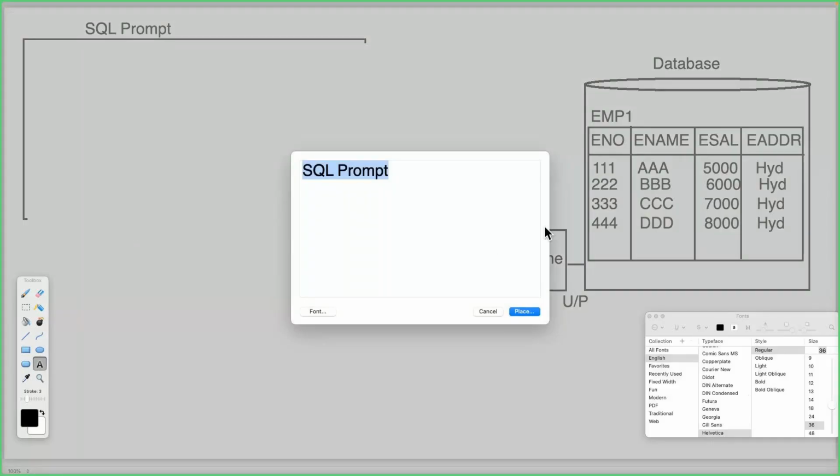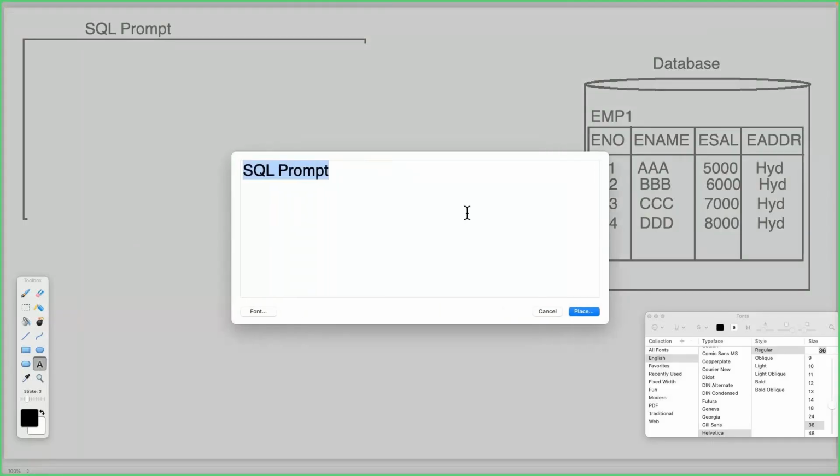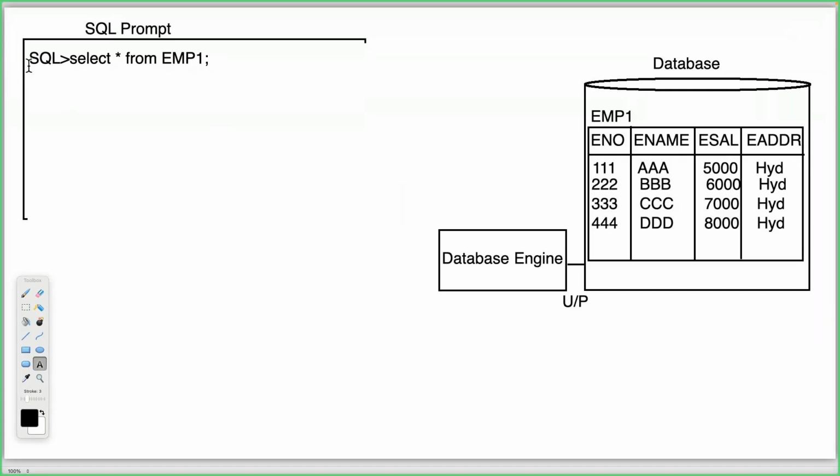How is the query provided here? Observe carefully. In SQL, we write select star from EMP1. Of course, we can write the table name in uppercase, no problem, both are the same. Even select star from EMP1 everything in uppercase is valid, or lowercase is still valid. Why? Because SQL is a case insensitive programming language, not case sensitive. But Java is a case sensitive programming language. Understand?